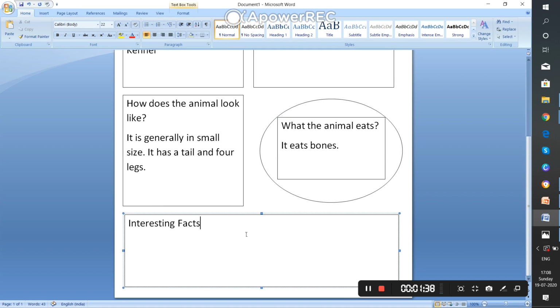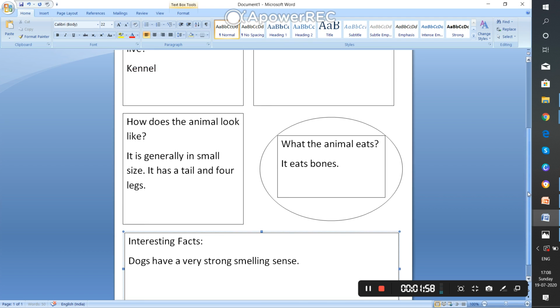An interesting fact is you can write dogs have a very strong smelling sense. So you can write some of the interesting facts. So this way you have to proceed for the report writing.